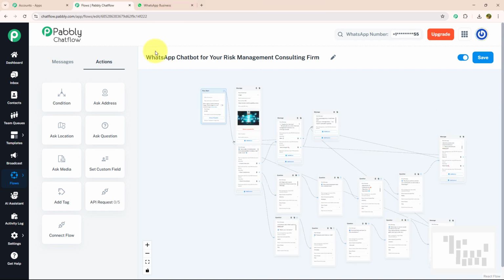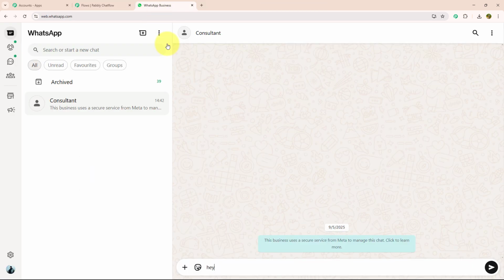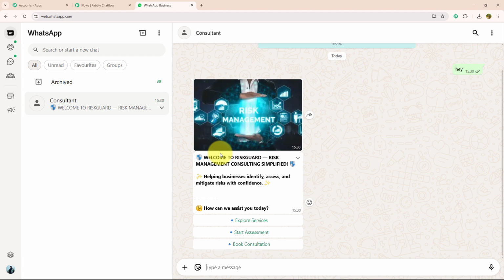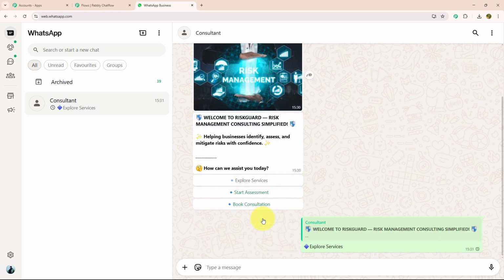Let me show you how it works. For that, I need to open WhatsApp Web, and over here I'm going to type a key message, for example, hey. As soon as I have entered my key message, I got a reply in which they welcome me to Risk Management Consulting Simplified, and with that they have provided me 3 action buttons: explore service, start assessment and book consultation. I'm going to click on explore service.